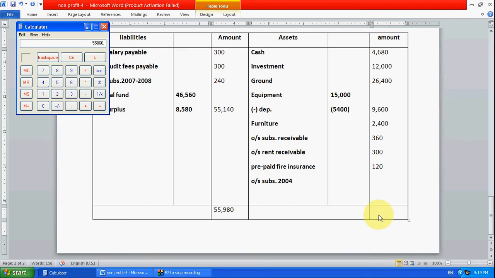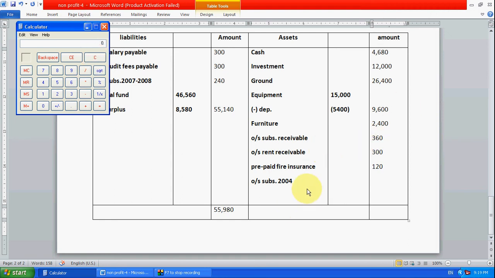How much are we getting? 55,860 we are getting. How much do we need? 55,980 we need. Means there is a difference. 55,980 minus 55,860, we will get some amount.